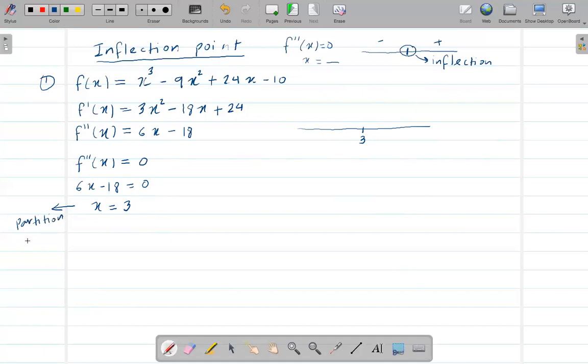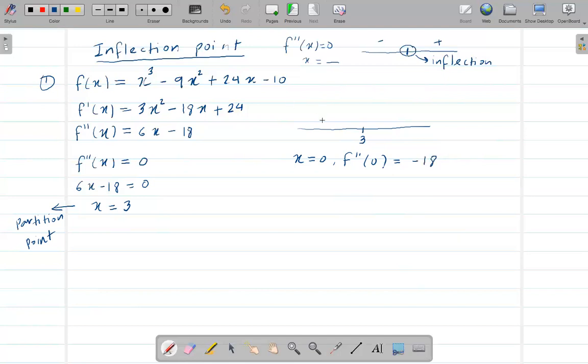Now pick any point on the left region. Let's just say x equals 0, and plug it into the second derivative. If x is 0, then 6x is 0, so we just get negative 18.